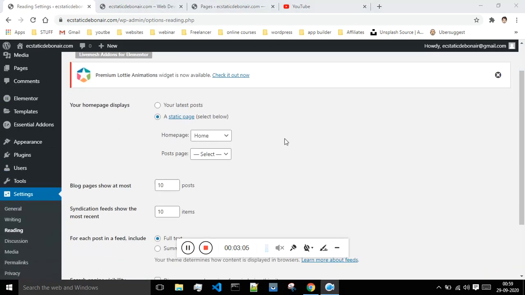Okay, so whenever anyone opens your website, your home page will be displayed. Okay, so we will say it's a static page, and the first page which we want to show is our home page. If you want, you can change it to something else also, but let's just keep it as the home page only. And if you want to show the posts page, then you can just select this posts page.